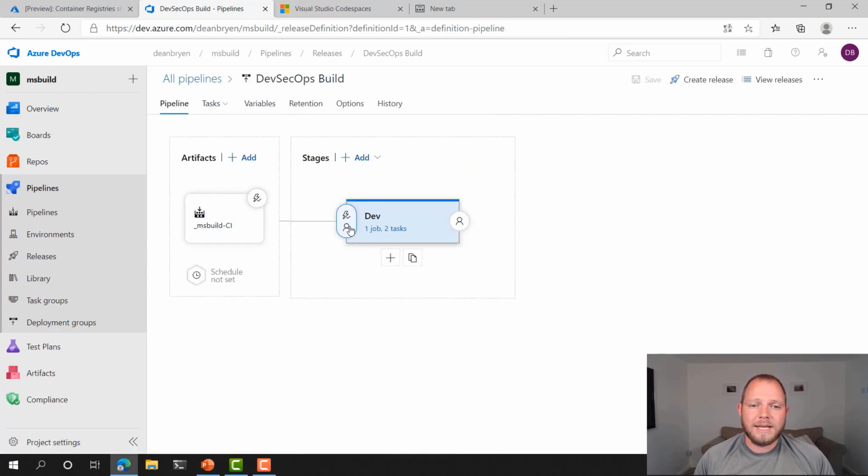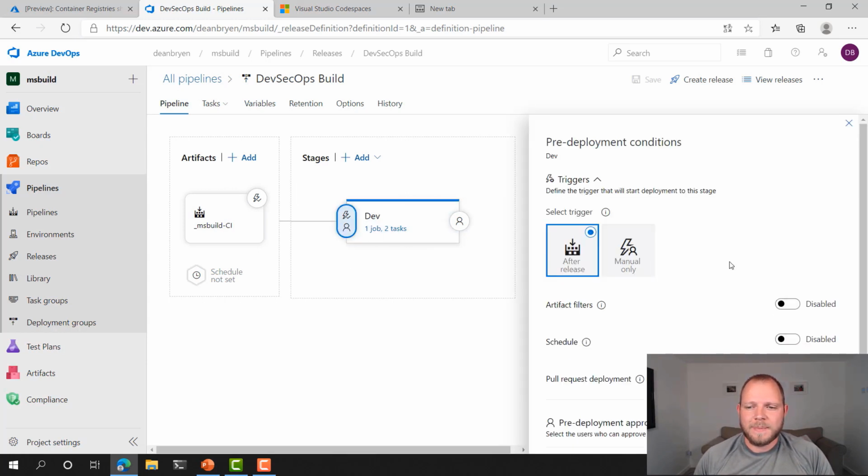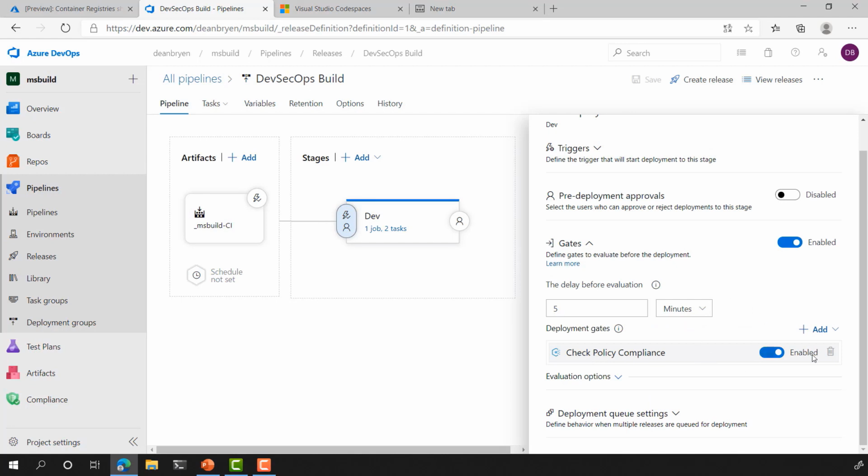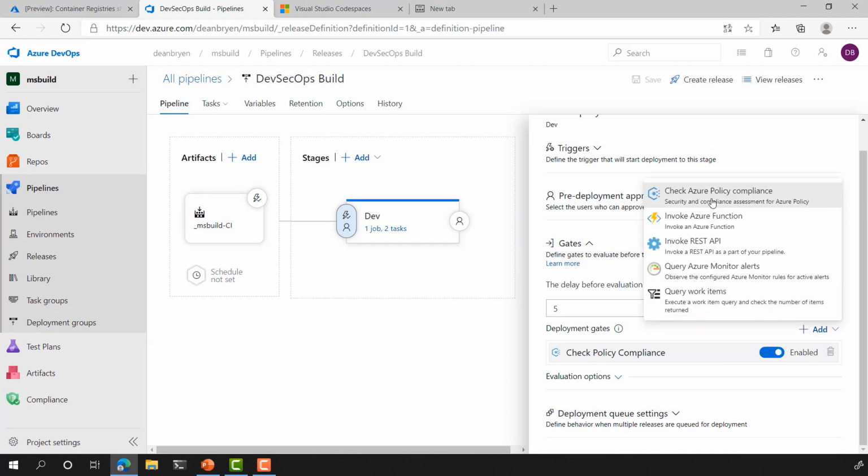The interesting bit here is that I can apply a policy, my Azure policy, as a release gate. Before this pipeline even triggers, I can have a gate that says, do not run this release pipeline unless this condition is met or is true. To do that, I can simply click onto my pre-deployment conditions here. And I can go along here and I can add a gate. You see this is enabled here. And the gate that I can select when I click add is Check Azure Policy compliance. So here I can actually check that what I'm about to do within these next steps is compliant with the Azure policy that I've set.